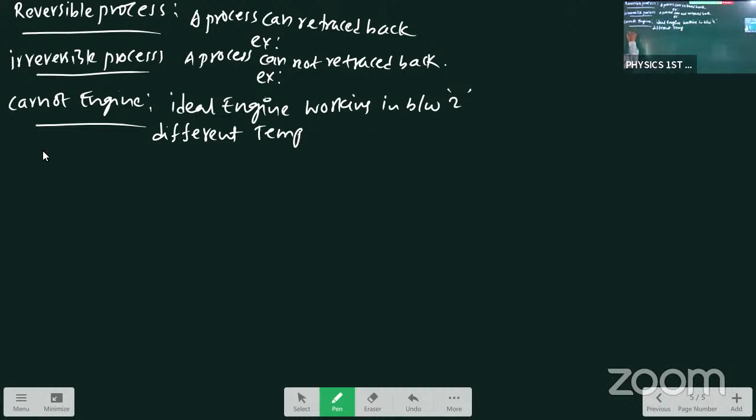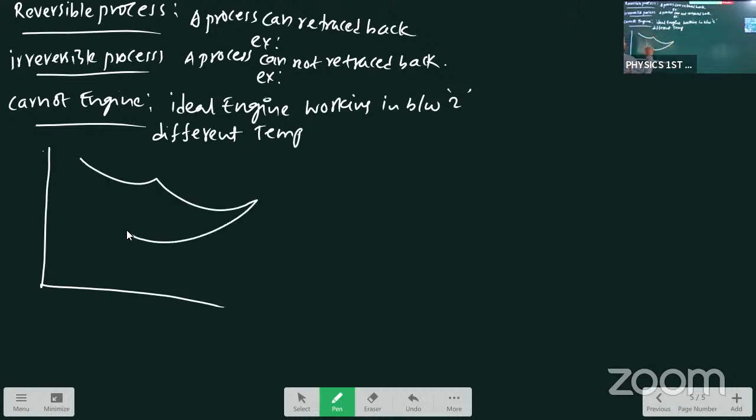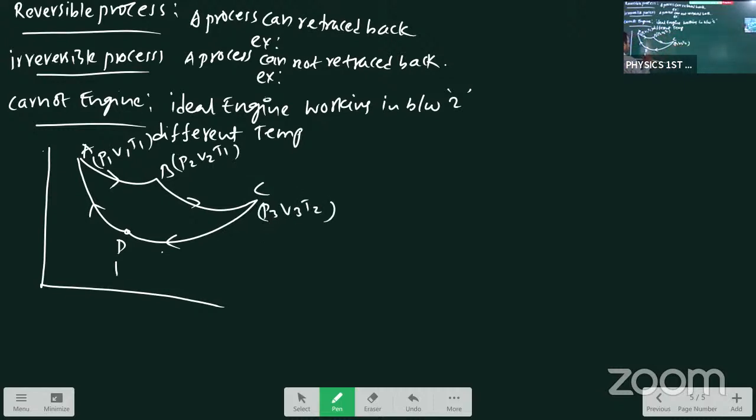Then after, the indicator diagram: forward, reverse, A, B, C, D. P1, V1, T1; P2, V2, T1; P3, V3, T2; P4, V4, T2. All this is pressure, volume and temperature in different situations.